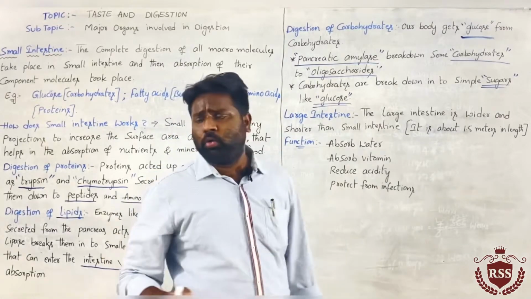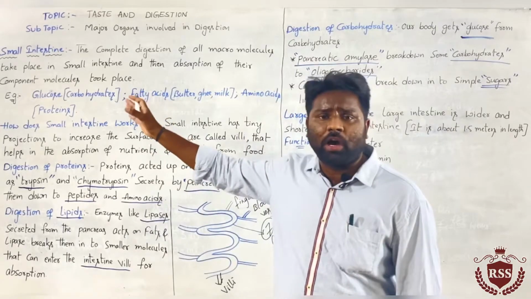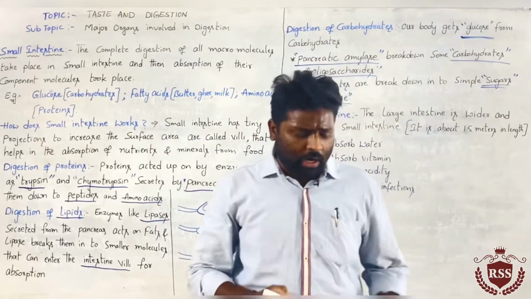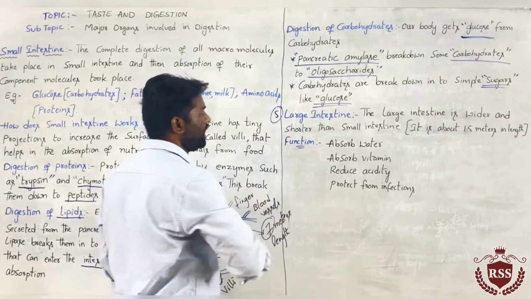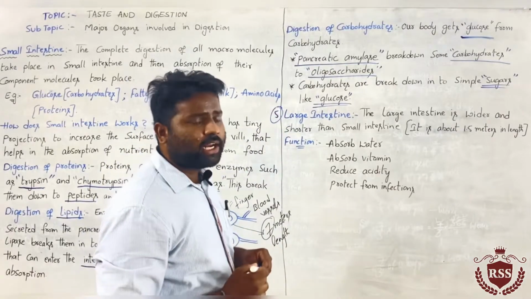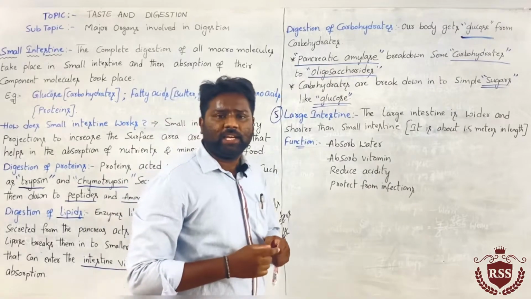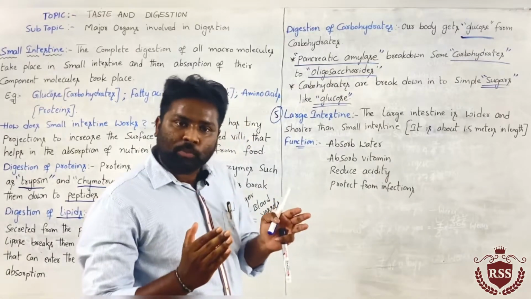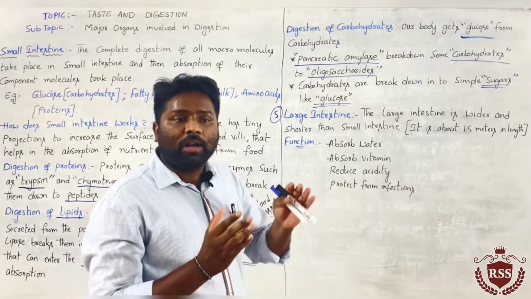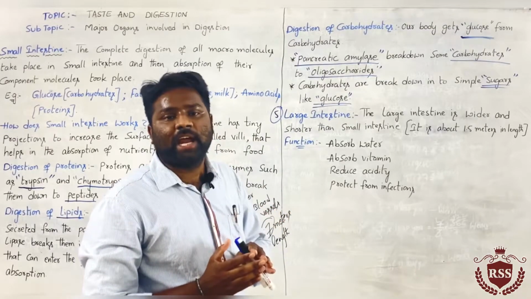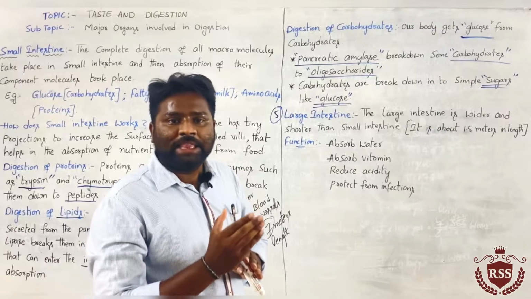Then this is about the fourth organ involved in digestion, and the fifth organ is the large intestine. This large intestine is broader than the small intestine, but shorter in terms of length.